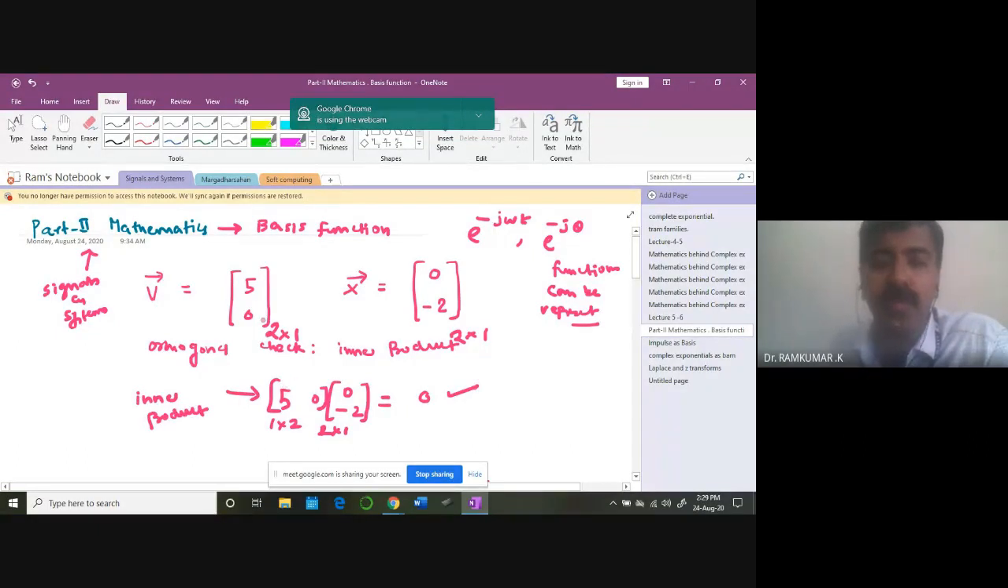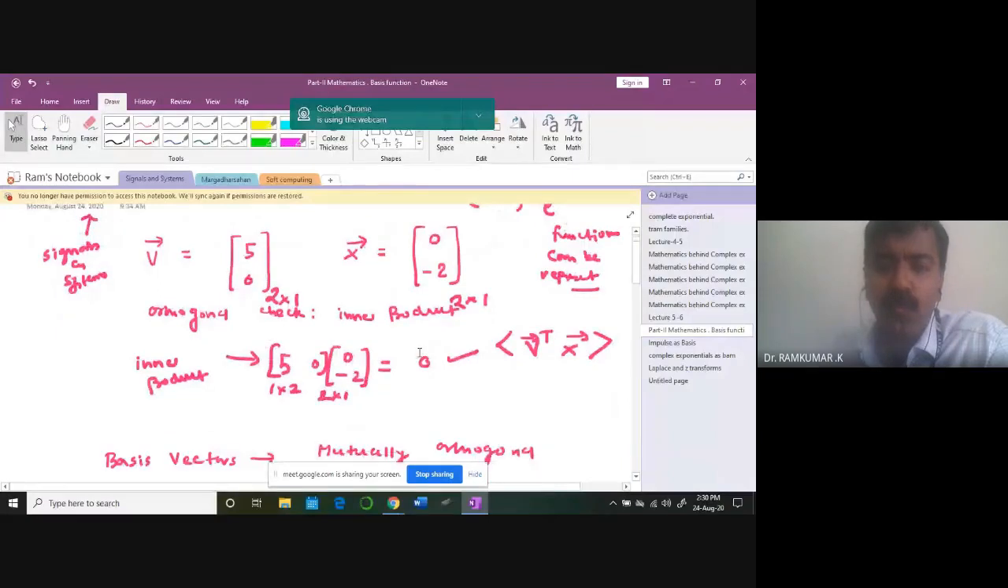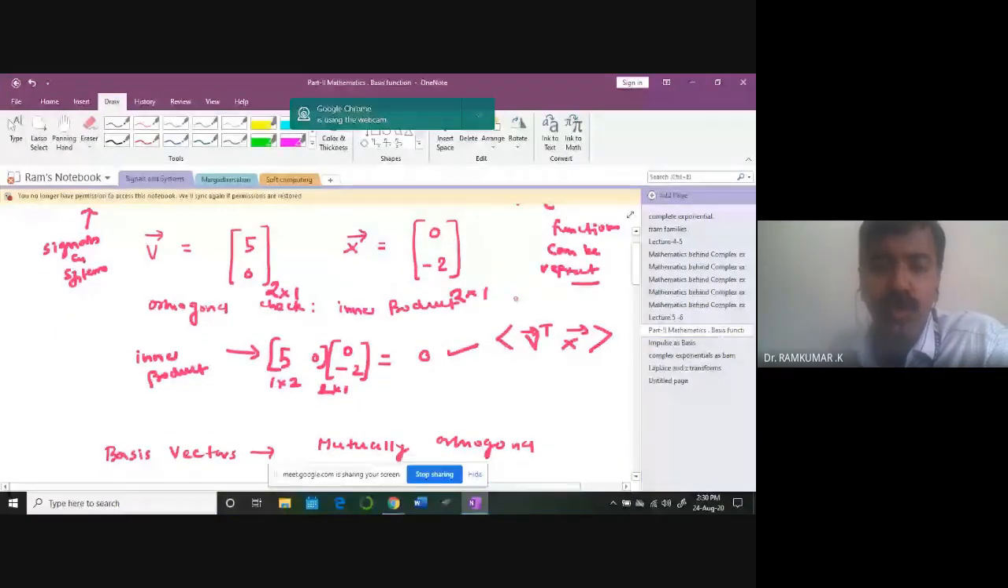Okay, inner product is nothing but V transpose of x, two vectors. Okay, this is the inner product. So this you might have learned already in matrices and all those things. But the idea is, when the inner product is equal to 0, you should remember that they are mutually orthogonal. Those two vectors are mutually orthogonal. That means they are perpendicular to each other.